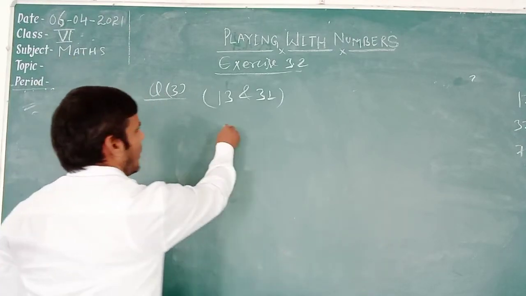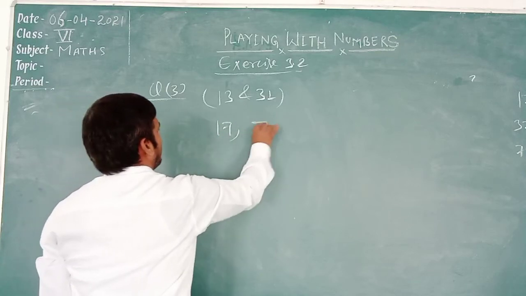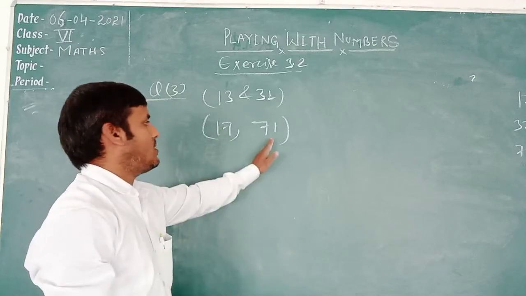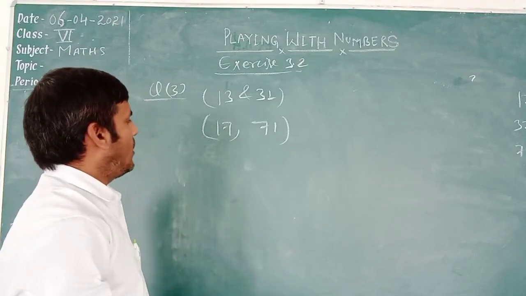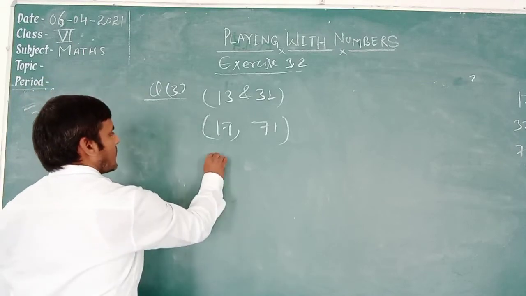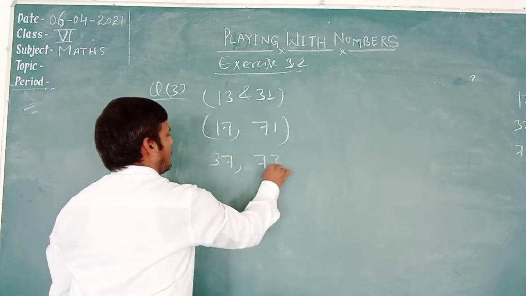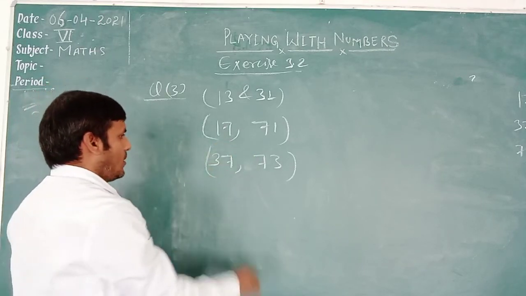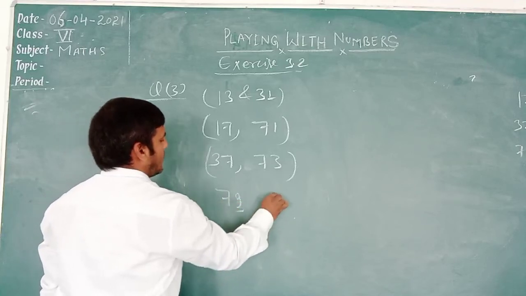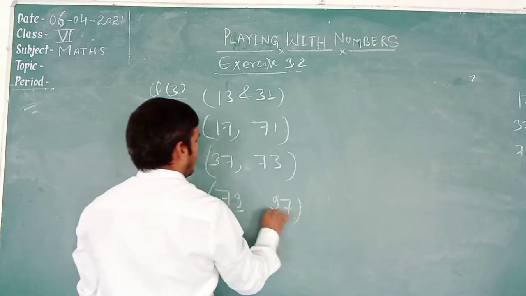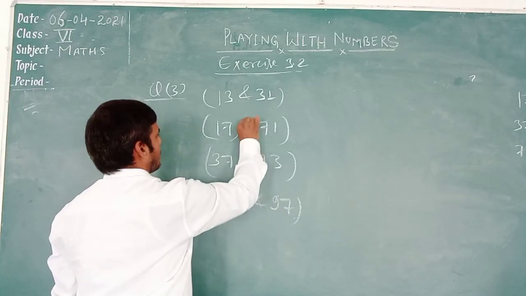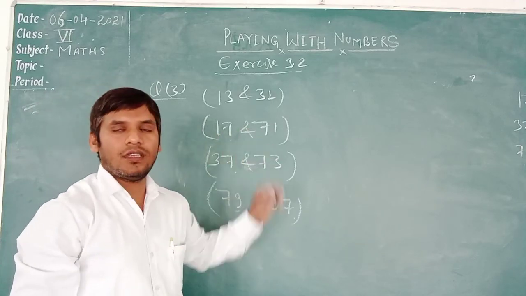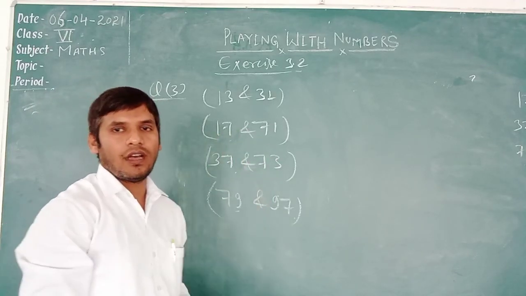Number, like if we write 17, 71, it is a prime number and its reverse is also a prime number, right? Next 37 and 73 is also a prime number. After that, the last one is 79 and 97, also a prime number. It is your final result. These numbers are prime numbers and their reverses are also prime numbers. It is your final result of question number 2.